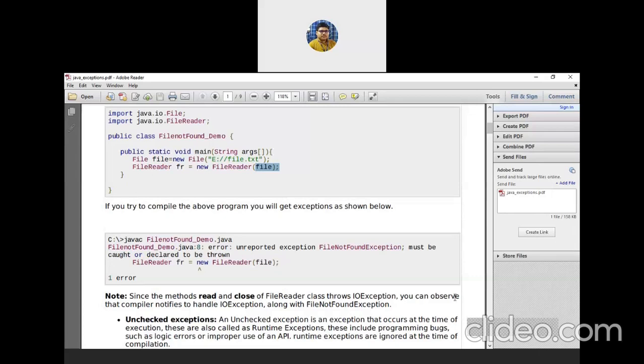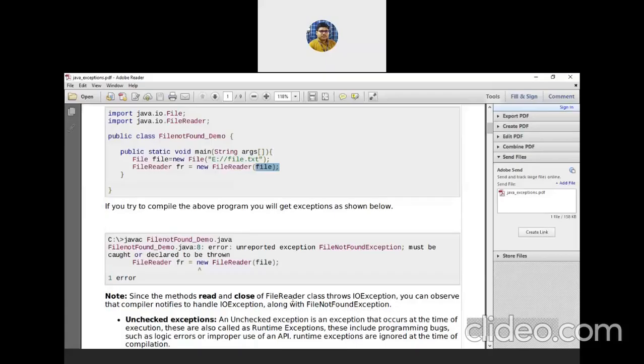But if you do not mention it, just like throws IOException, this will give you a compile time error. Why? Because this class, rather this method main, is using the read and close methods of the FileReader class.